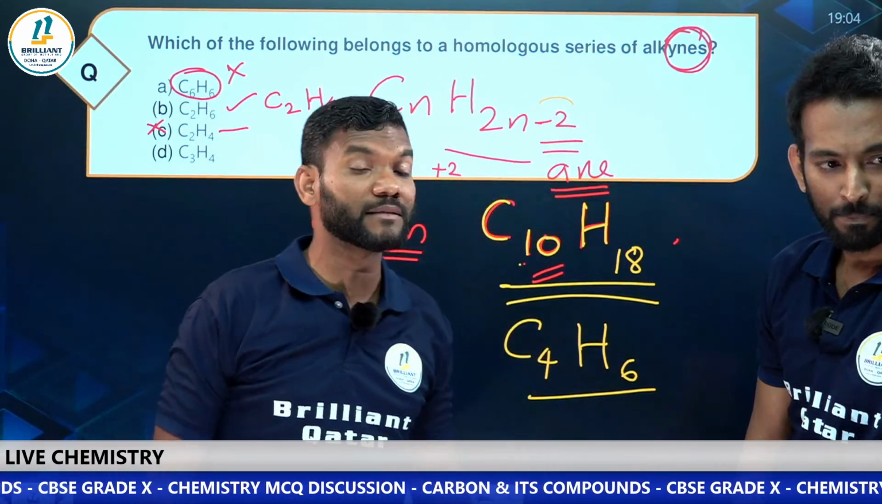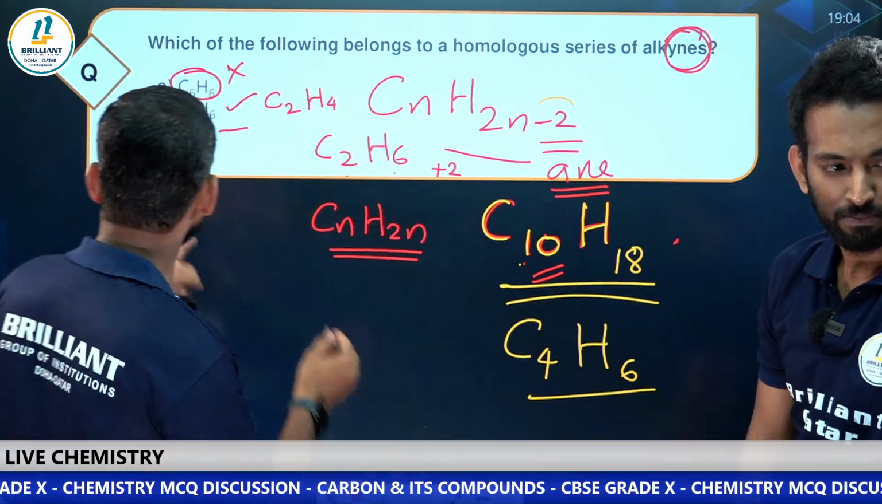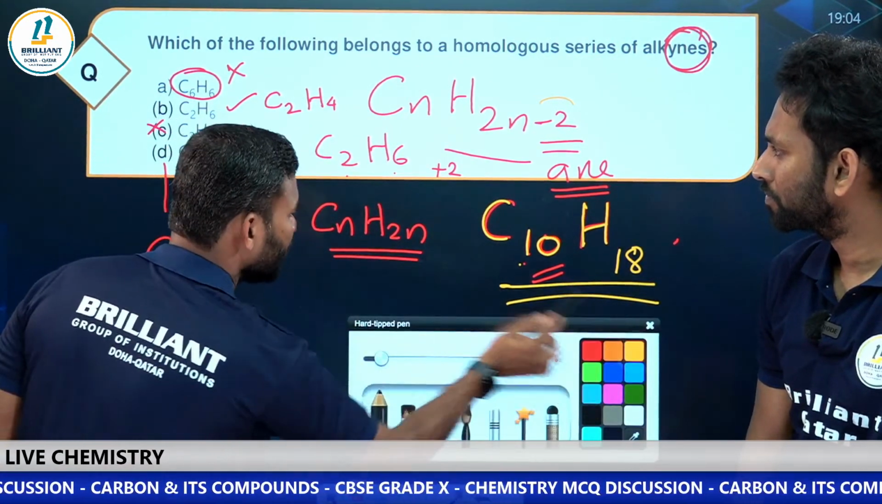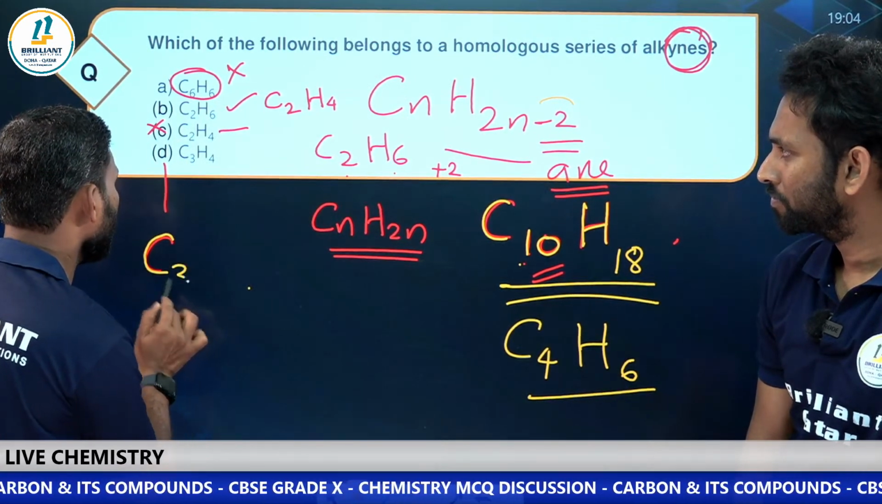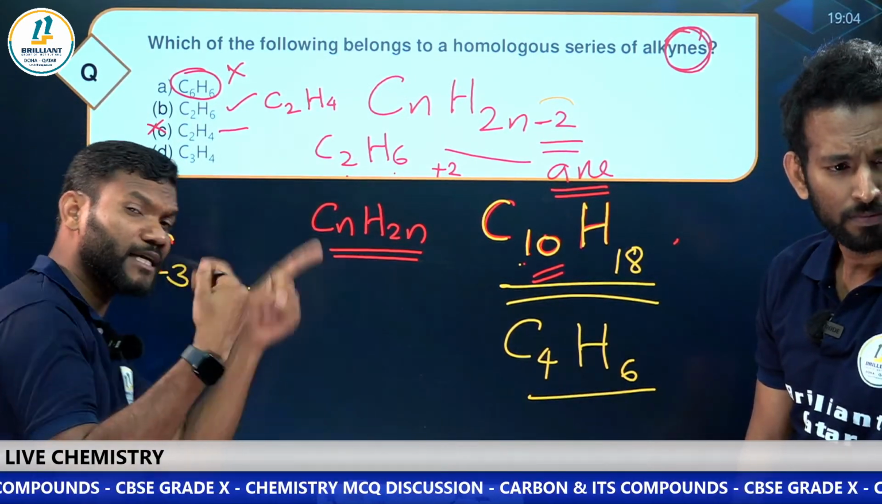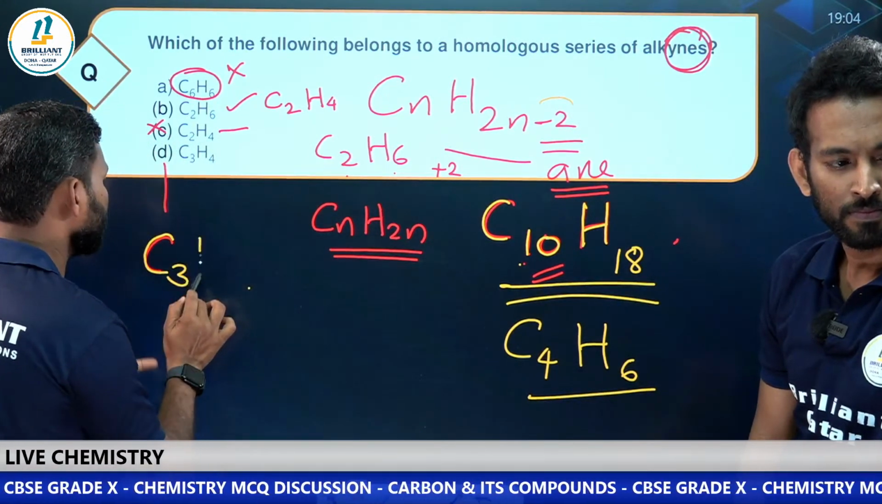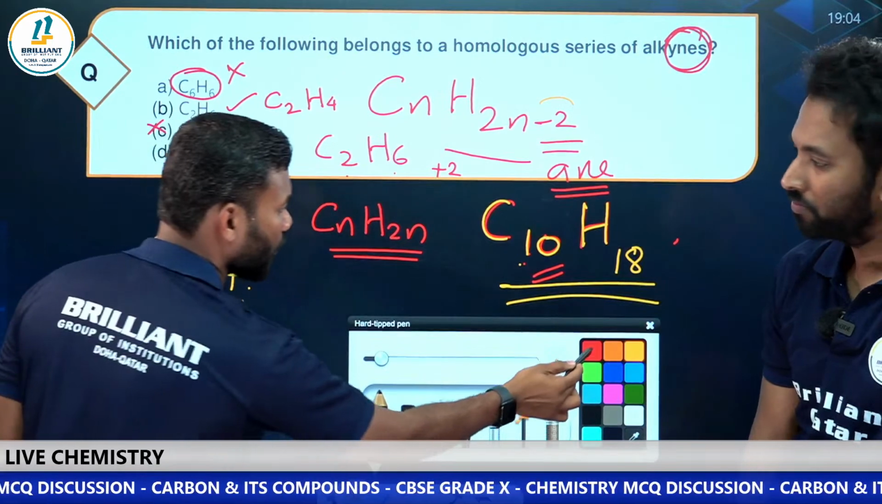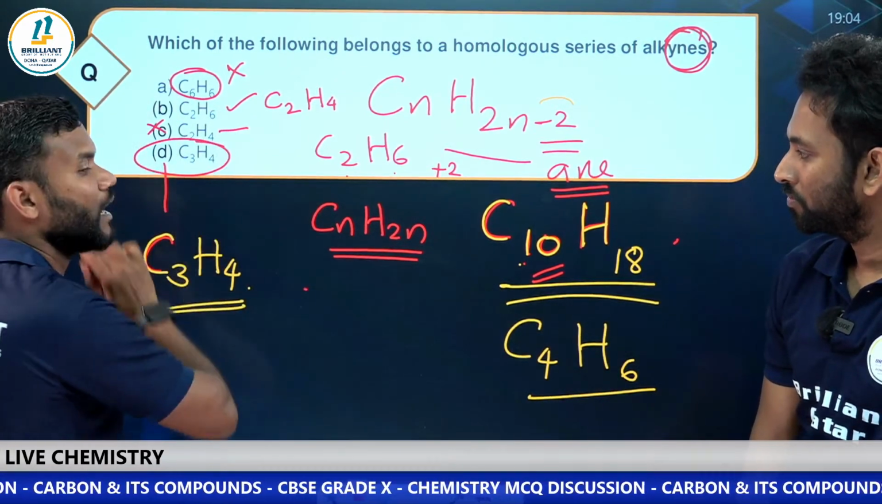So what will be the answer? Alkyne, minus 2. Look at here. C3. Carbon 3, double of that is 6, 6 minus 2, 4. Yes, so this will be the answer. So our answer is going to be the fourth one.